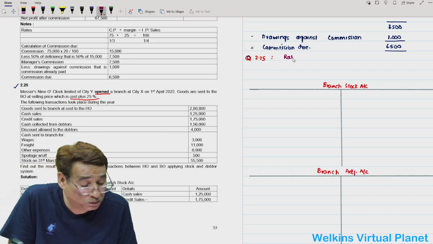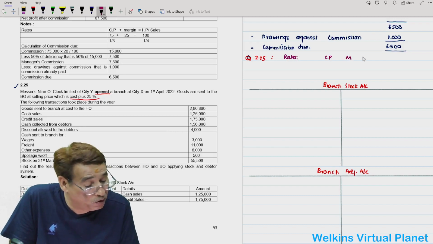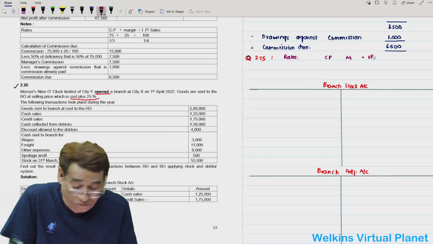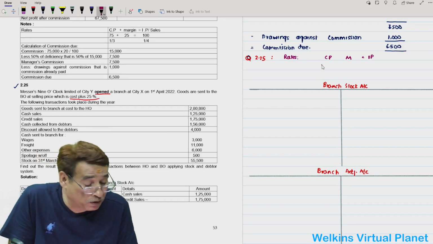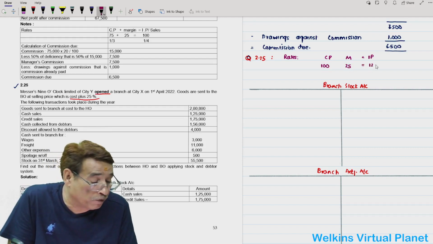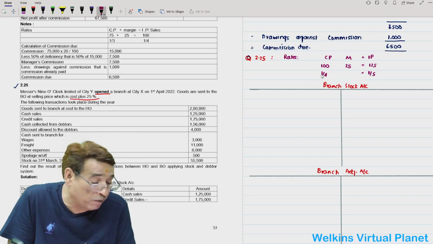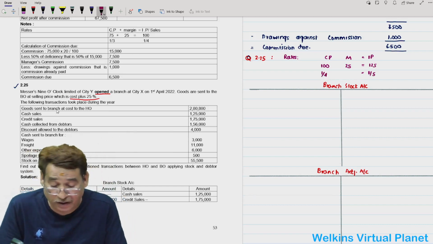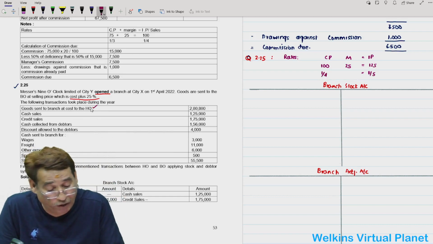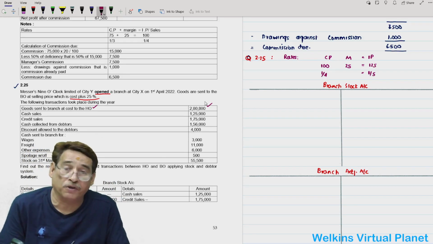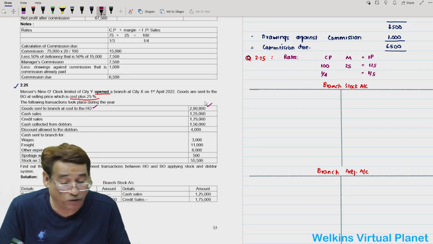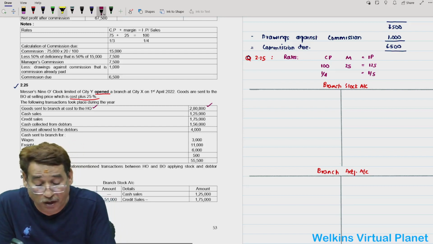Rates, cost price, margin, invoice price. Rate is based upon cost 100, margin 25. This is 125. On invoice price, the rate will be 1/5, and on cost, it will be 25 by 100, that is 1 by 4. Now the question states that goods are sent to branch at cost to head office. That means this item is at cost, so I will have to convert this item to invoice price, which I will do, no doubt about that.